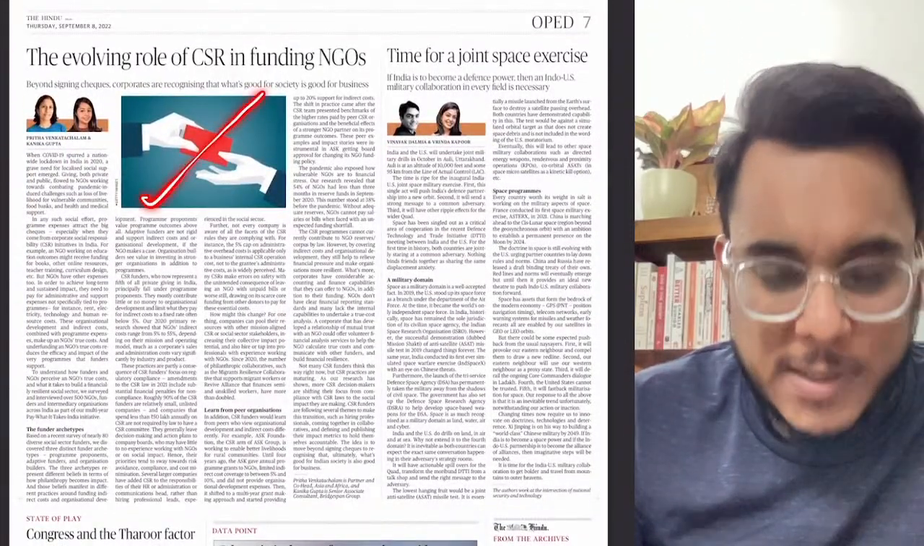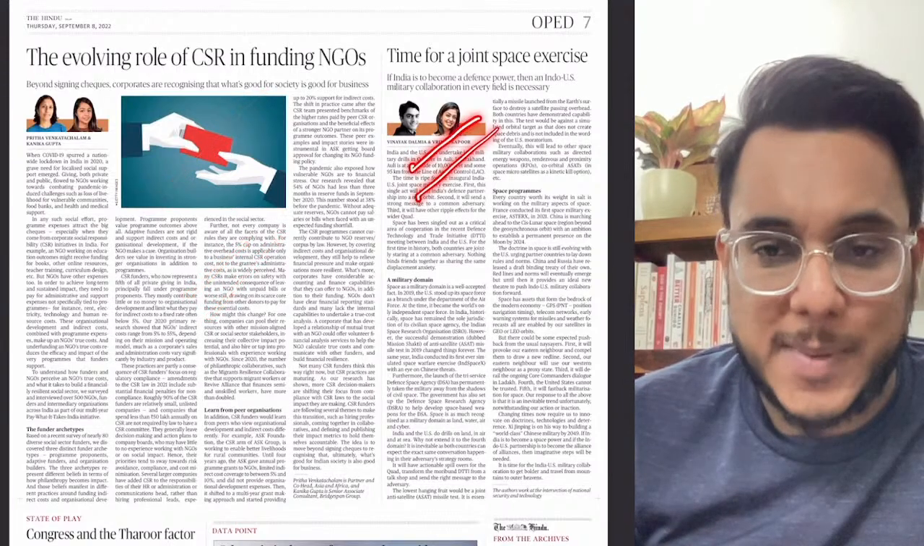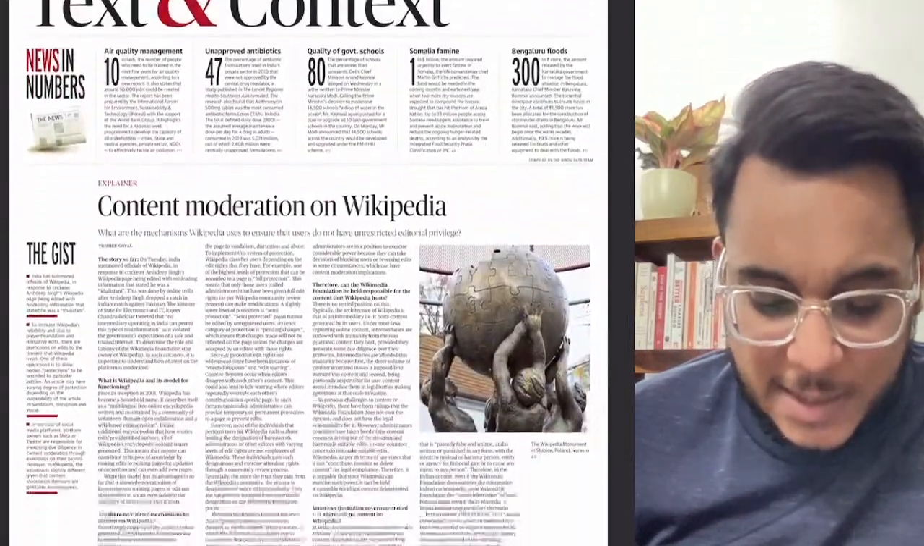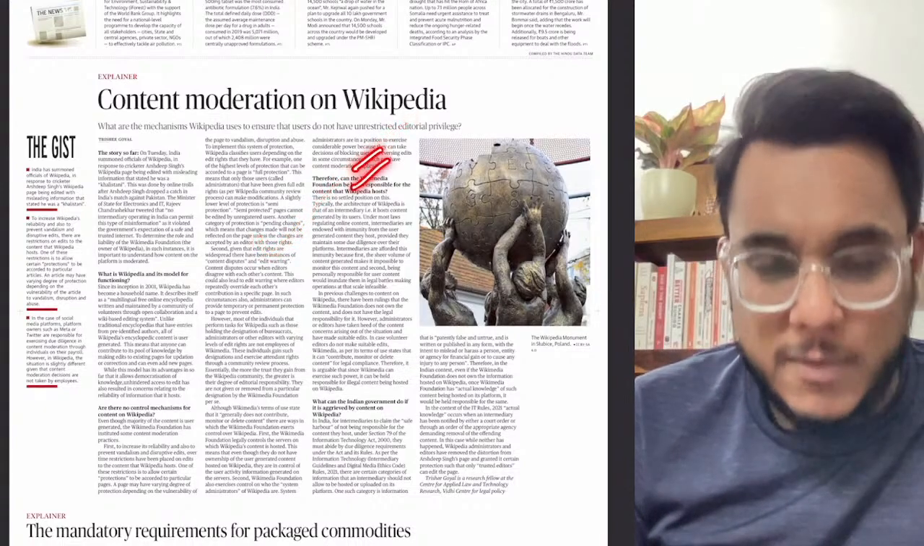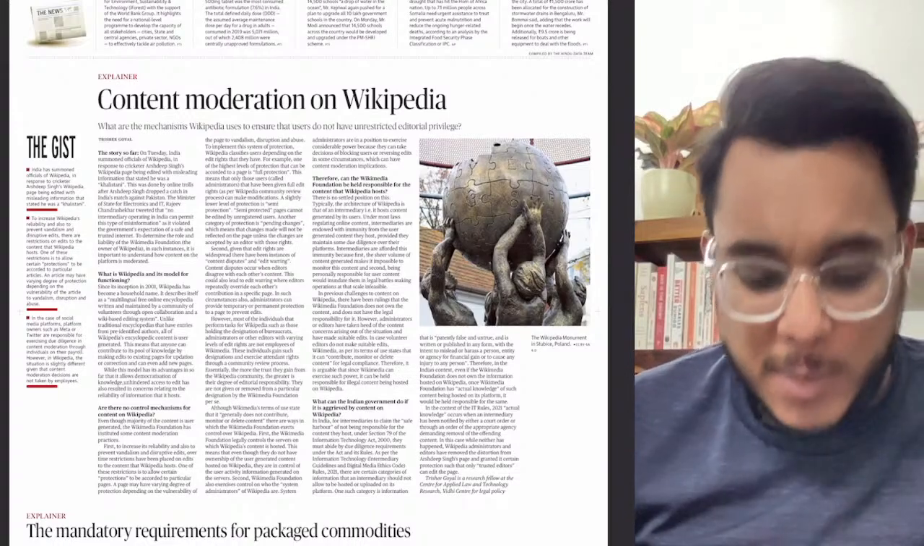Then the evolving role of CSR, we'll see this particular article with respect to corporate ethics. Time for a joint space exercise, a good article with respect to the exam. We'll see this also. Then in the text and the context page, content moderation on Wikipedia. So guys, this particular article we'll see with respect to the safe harbor policies that exist in India. So that particular dimension we'll see.